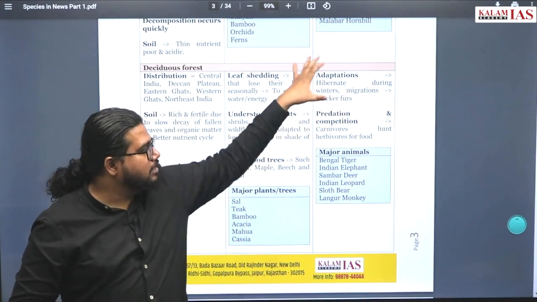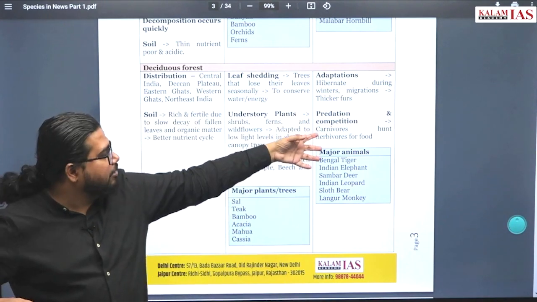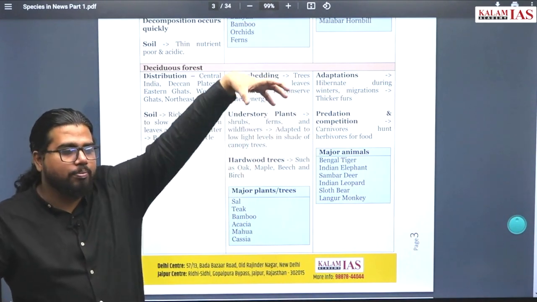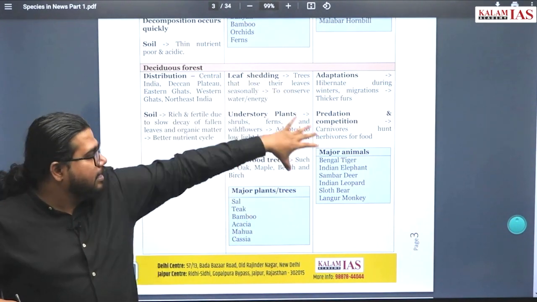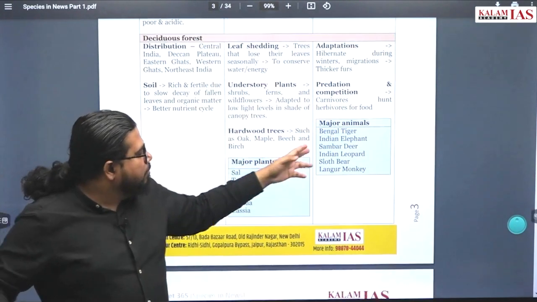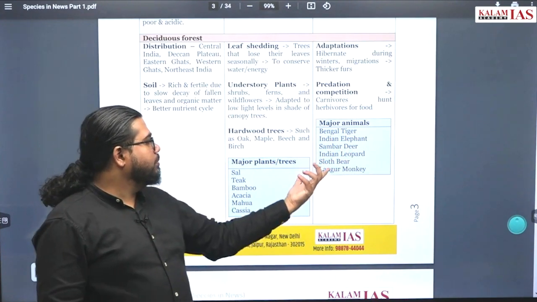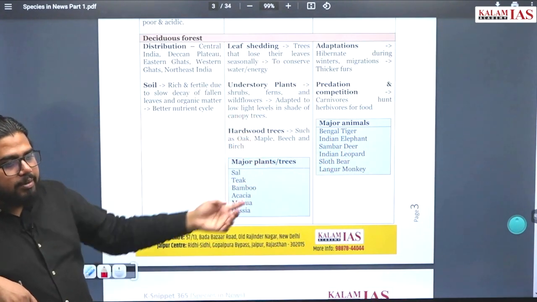So due to these reasons, the cheetah, tiger, leopard or whichever carnivorous animals we see at the top of this food chain will be available in this deciduous forest. Bengal tiger, Indian elephant, sambar deer, Indian leopard, sloth bear, langur monkey, everything is available in these regions.